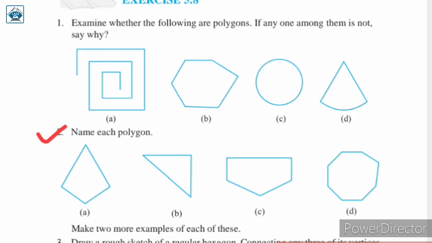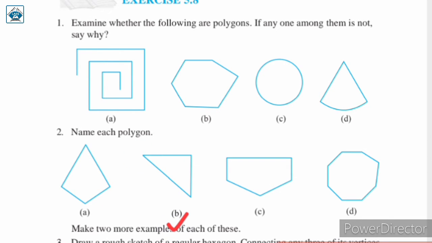Question number 2. Name each polygon. Make 2 more examples of each of these. So in this question we have to name each of these polygons and we have to make 2 more examples of each of these. So first of all, let us name each of these polygons. Here the number of sides of this polygon is 4. कितने sides हैं? 1, 2, 3, 4. It is a polygon made up of 4 sides. Therefore it is a quadrilateral.